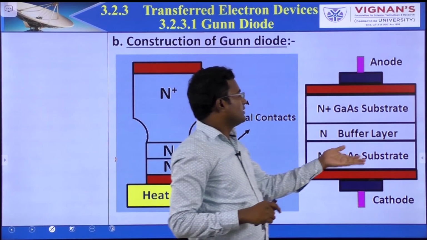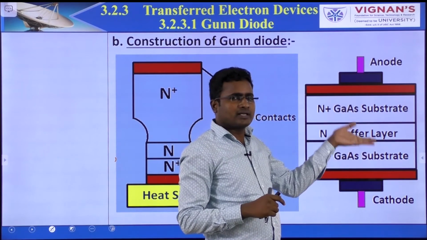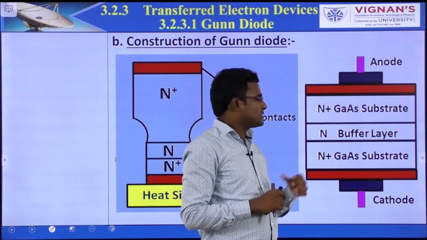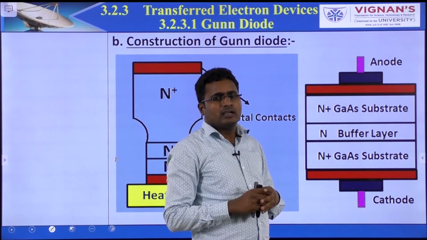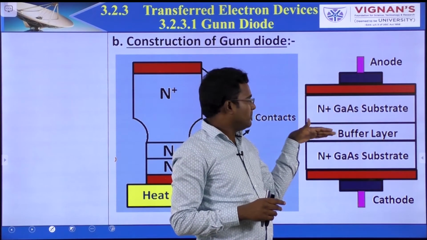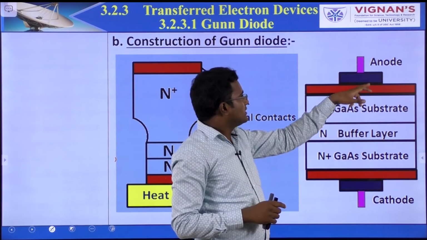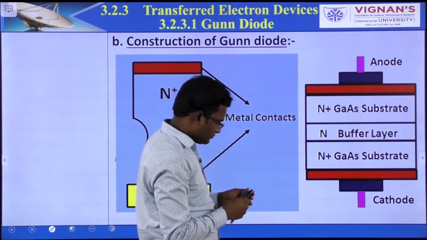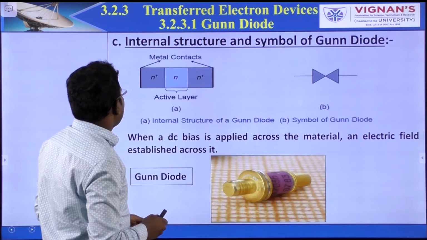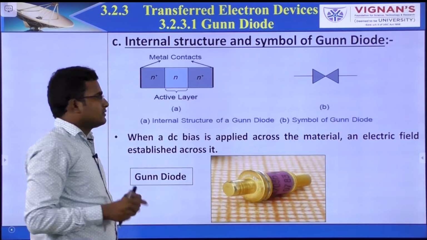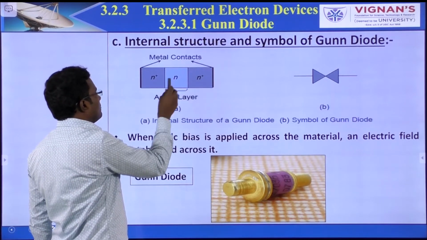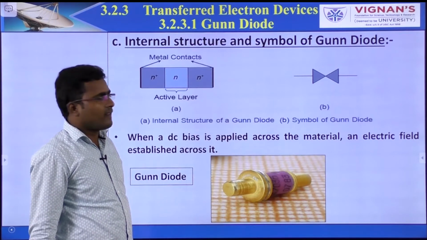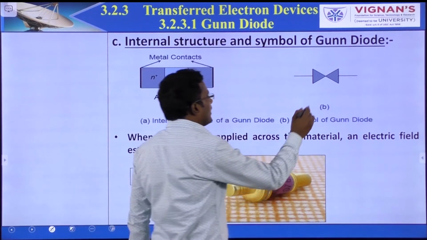This is the normal structure for better understanding. N plus gallium arsenide substrate, n layer, n plus gallium arsenide substrate. That means 2 n plus layers, and the middle is the n layer. These are the metal contacts, anode and cathode, for electrical connection. This is the internal structure: n plus layer, the middle is the n layer. Here the n layer is the active layer, so we will discuss what the active layer is. This is the symbol of the Gunn diode.